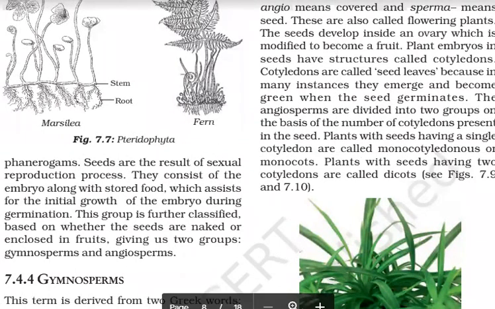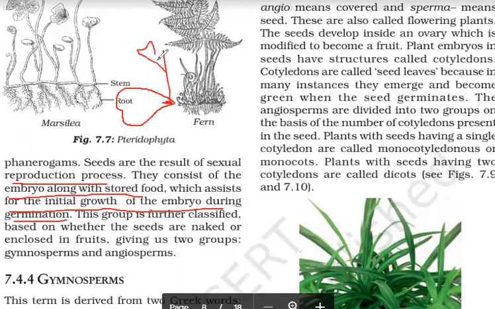So how are these seeds formed? As a result of reproduction. First fertilization will take place, and after zygote formation, the ovule will change to seed. They consist of an embryo with stored food, which assists the initial growth of the embryo during germination. Children, if you open a gram seed and remove the upper seed coat, you can see a very small baby plant. In almonds also you can see it. Now, this baby plant will further grow to form a new plant.